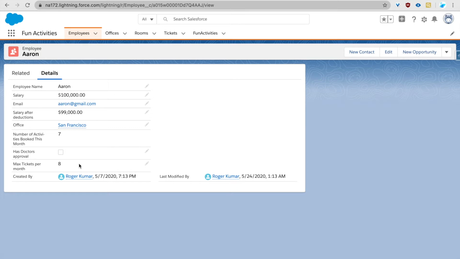And if he books a ticket for, let's say, next month, it of course should not come here, it should not count in this quota.